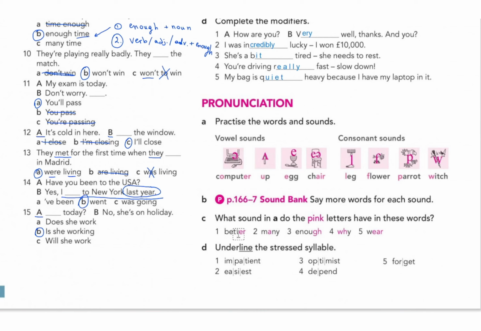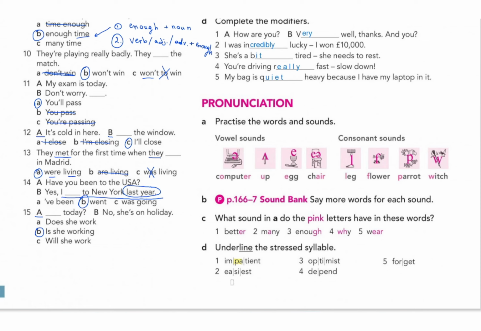The C, exercise C. Better. Number one is better. Number two is many. Many. Number three, enough. Number four is why. And number five is where. All right. So D, I mean, as long as we know how to say this word, it's more important for us. But D is asking us to underline the stressed syllable. Stressed syllable, it means which syllable we should put the stress on. For example, here, impatient, it has got three syllables. Impatient. Pronunciation, impatient. So second syllable is having the stress on here.